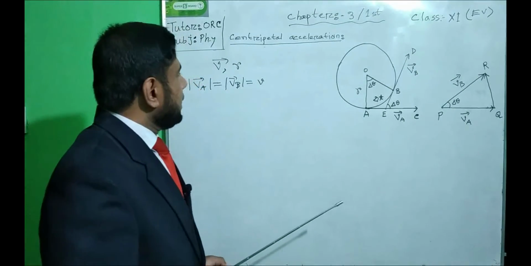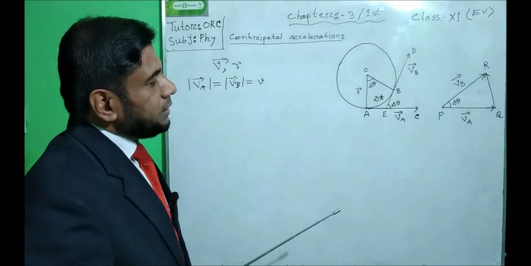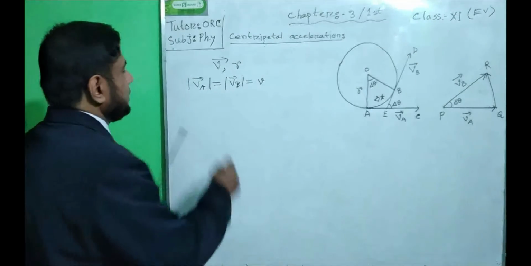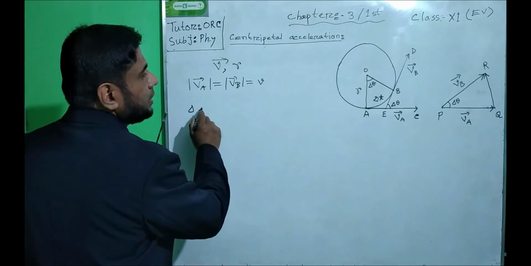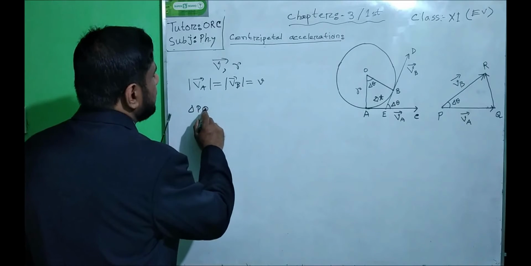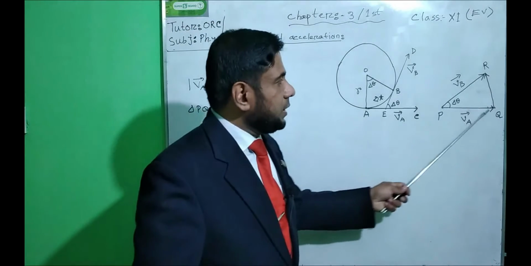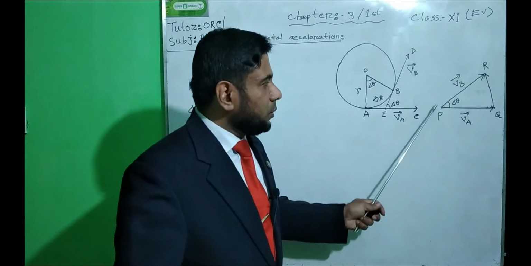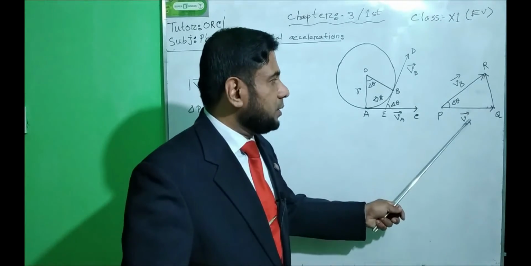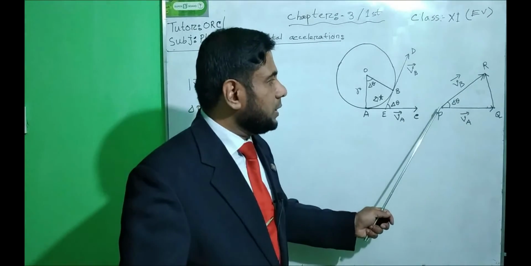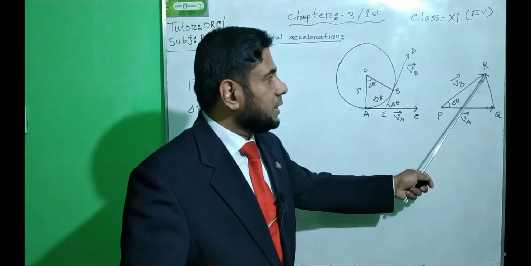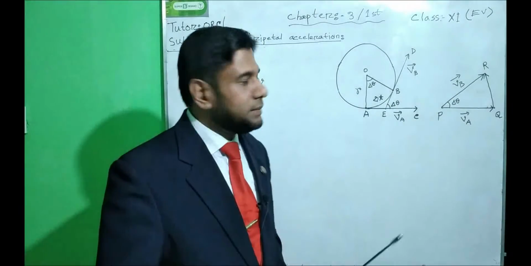Again, now consider a triangle PQR. In this triangle PQR, along PQ acts velocity VA, and along PR acts velocity VB.